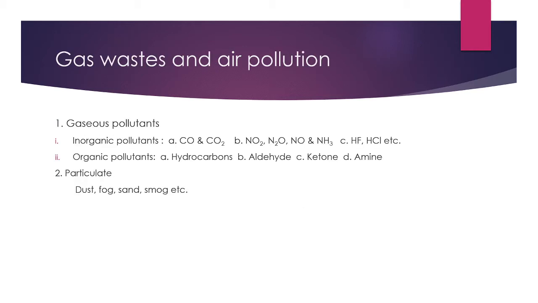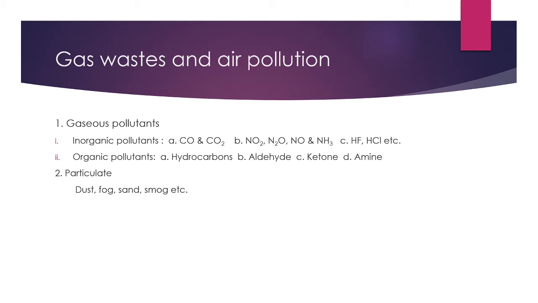Next one, we have come to the end of our chapter, and this is the last topic. So we'll discuss gas waste and air pollution. How air pollution occurs and what are the components responsible for it. So gaseous pollutants. These are of two types. That is inorganic products: carbon dioxide, carbon monoxide, nitrogen dioxide, sulfur dioxide, hydrofluoric acid, hydrochloric acid.